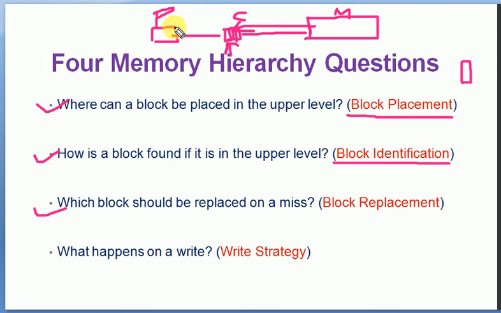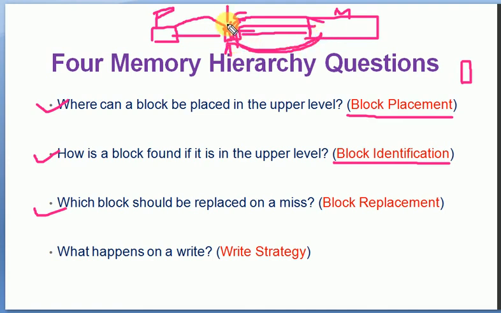If the processor is looking for data and it is not available here, the data is to be taken from primary memory, but if there is no space, something has to be replaced: move one block into primary memory and take the required data from memory to the cache memory.